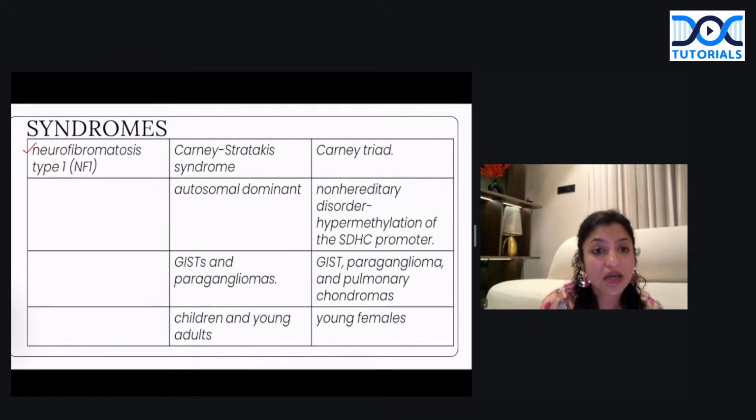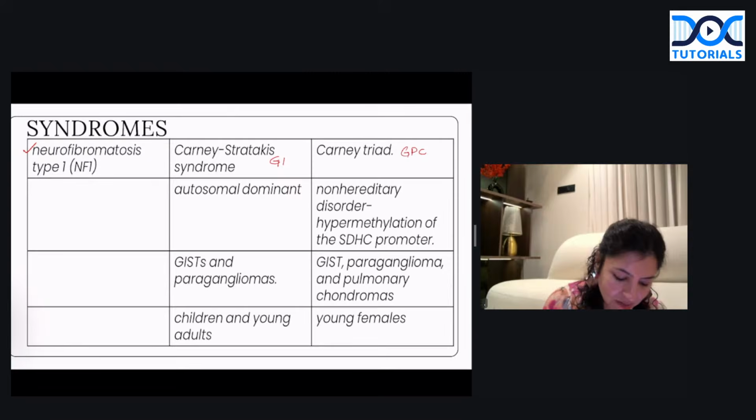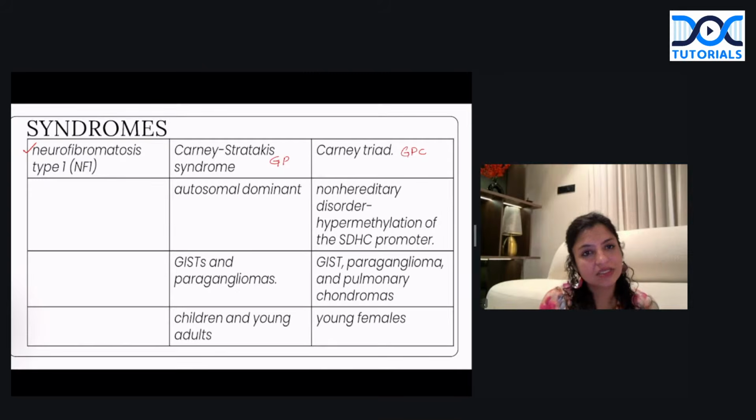And then we have Carney triad, which is very popularly called GPC. That is, they have GIST, paraganglioma, and chondroma, whereas Carney-Stratakis is a two-word combination. So this is a dyad. It is only GIST and paraganglioma. So there are only two things here. Apart from that, you have to know the inheritance also. Carney-Stratakis syndrome is an autosomal dominant disorder and usually occurs in children or young people.